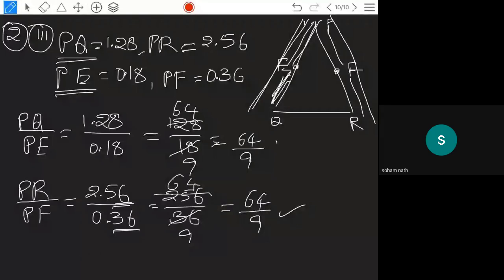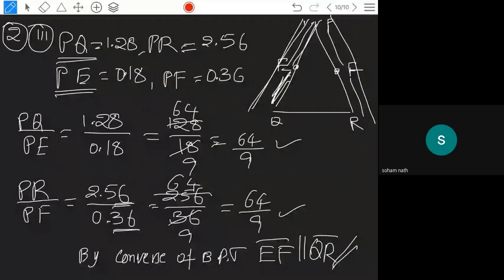Here also you are getting 64 by 9. So by the converse of BPT, because it is dividing proportionally, you can write that EF is parallel to QR. Do you understand?